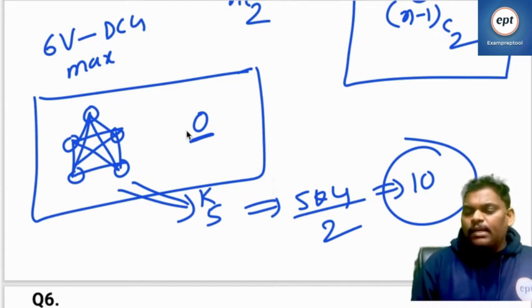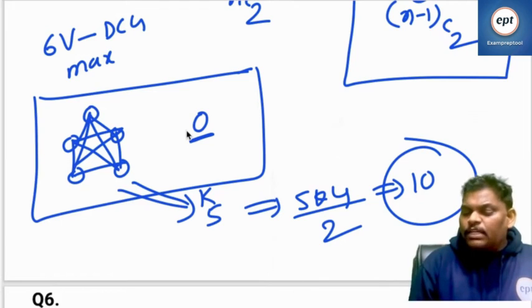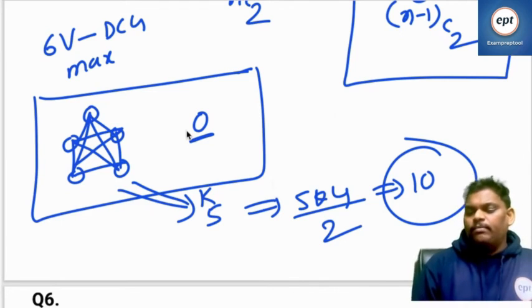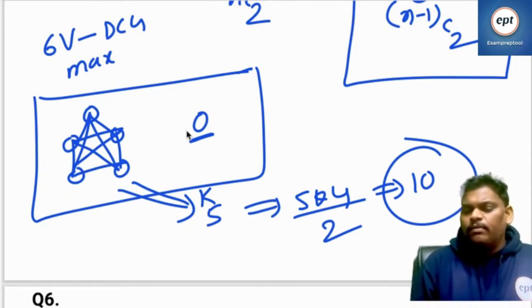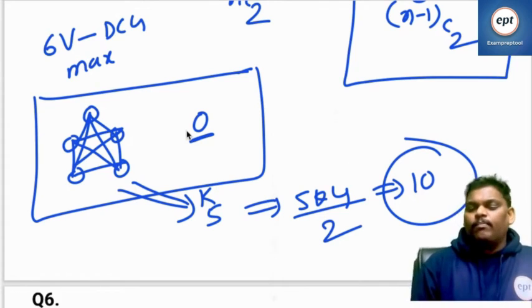Because the graph is disconnected, at least one vertex I have to keep outside. If you keep more vertices outside, then fewer edges will come.